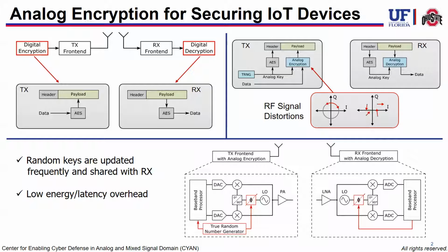This reduces the overall energy and latency overhead of the system because the only value that needs to be digitally encrypted is the TRNG value. This value is much shorter than the overall transmitted data, and therefore reduces the energy and latency on the overall system. This allows us to secure data in energy-constrained IoT applications.